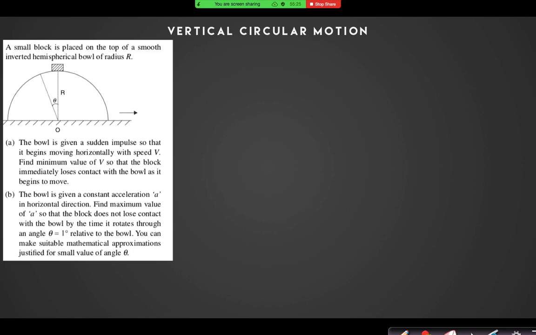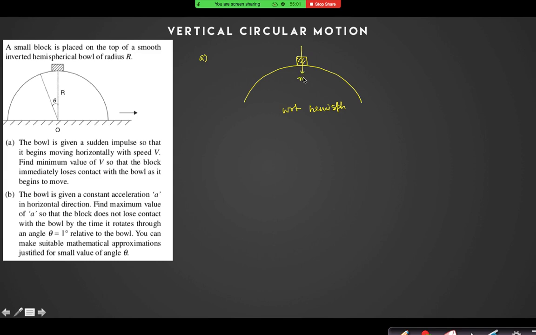So the first one is root gr. First one is definitely root gr. How can we solve that? At that point, the normal reaction should be 0. For the first one, at the topmost point, with respect to the hemisphere, as it is moving with constant velocity, there is no pseudo force.